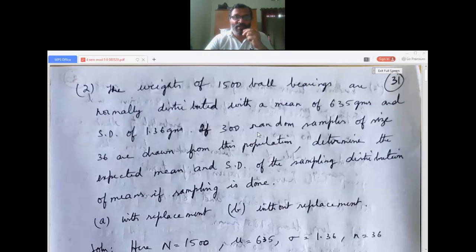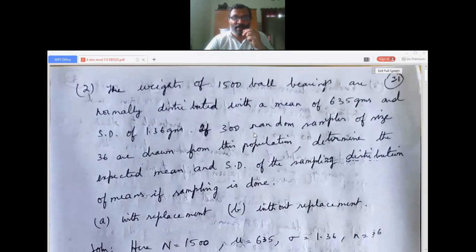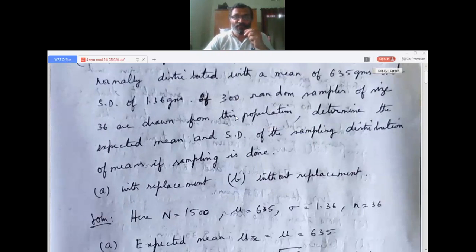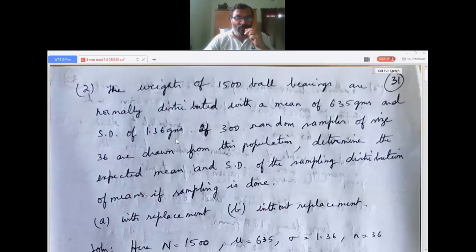The weights of 1,500 ball bearings are normally distributed. Since they are given as normal, you have to think of normal distribution with a mean of 635 grams and standard deviation of 1.36 grams.